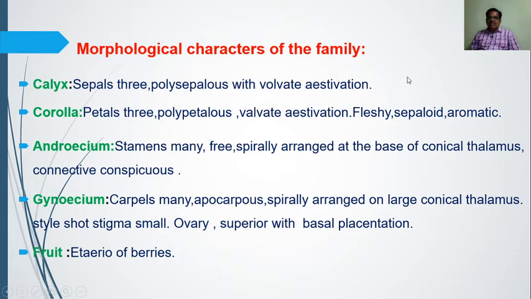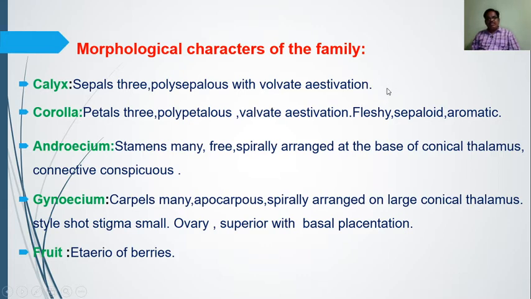Quincunxial is found in the case of Cydonia, the guava. What happens here? 2 petals are completely inner, 2 petals are completely outer, and the 5th one is overlapping. It is known as the quincunxial type of aestivation. And the last one is the vexillary.